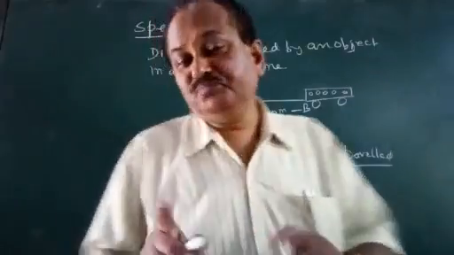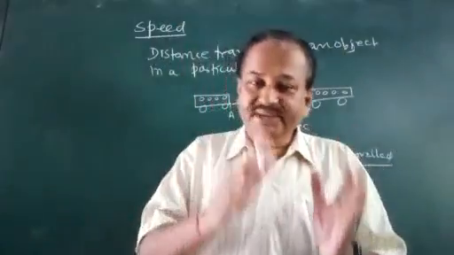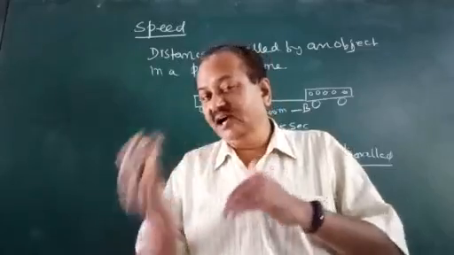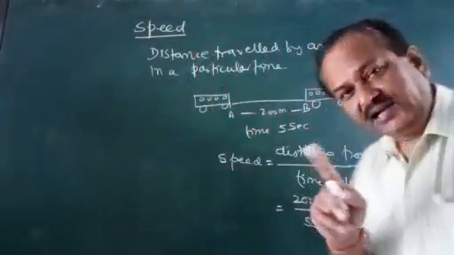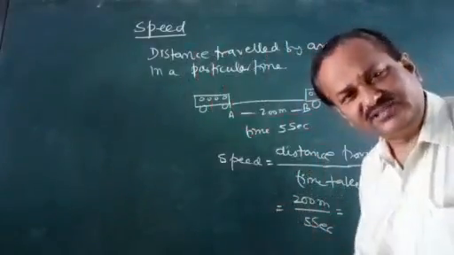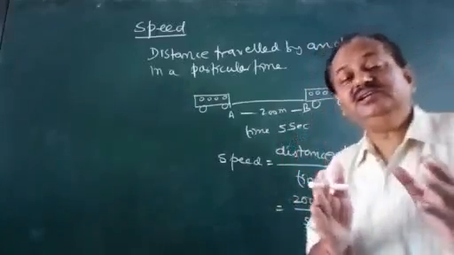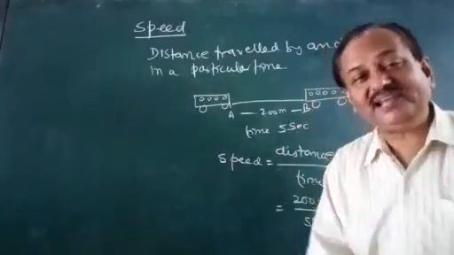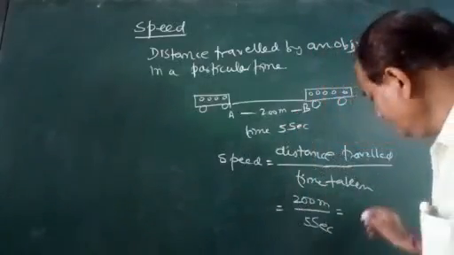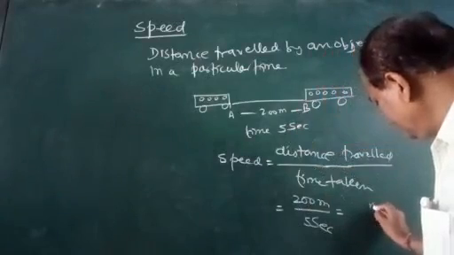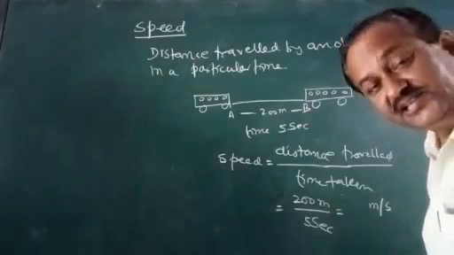Now, first very important point, unit. Say we say kilometer, we say minute for time, we say hour, we say second. You can divide 200 by 5 and get the answer, no problem. But unit is the quantity through which we express any calculation. So it is meter, and here per second. This is called unit.